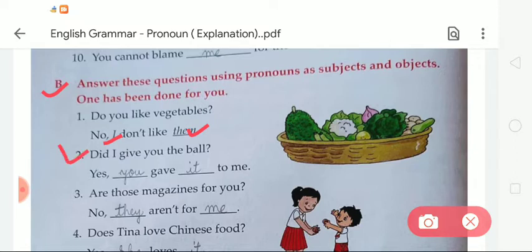Now come to the second. Did I give you the ball? So what will we write? So we have to write subject you and object it. So the answer will be yes, you gave it to me.